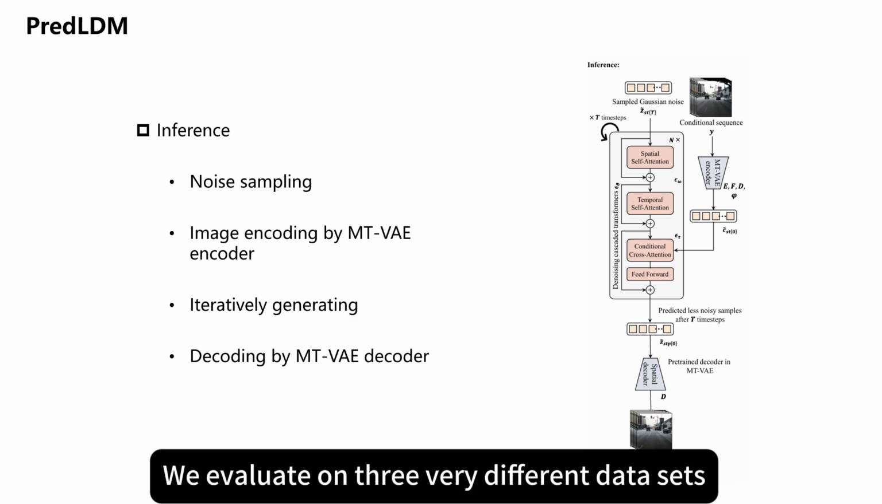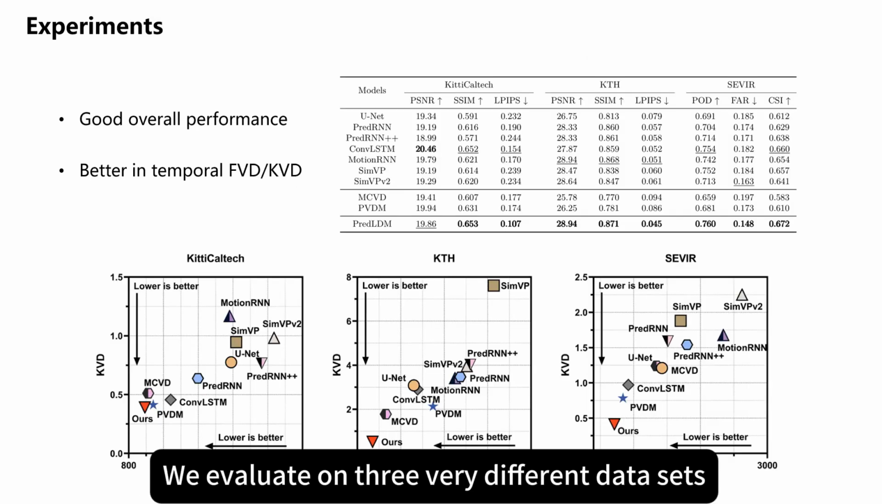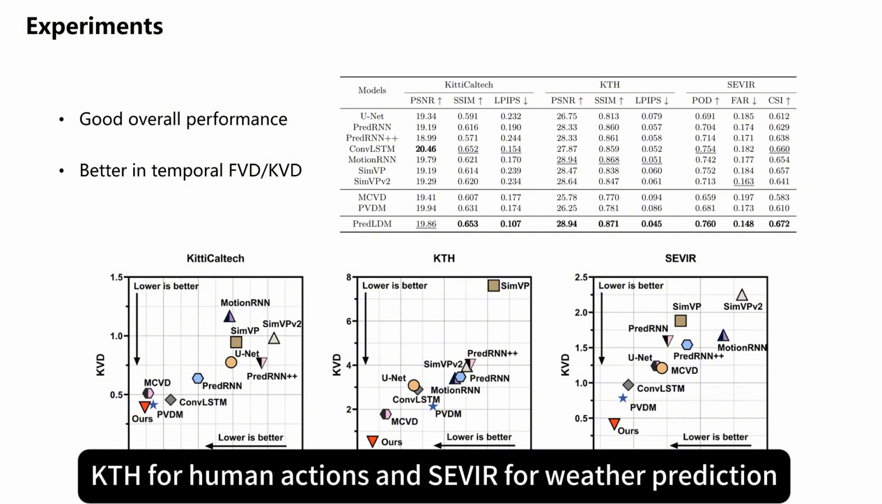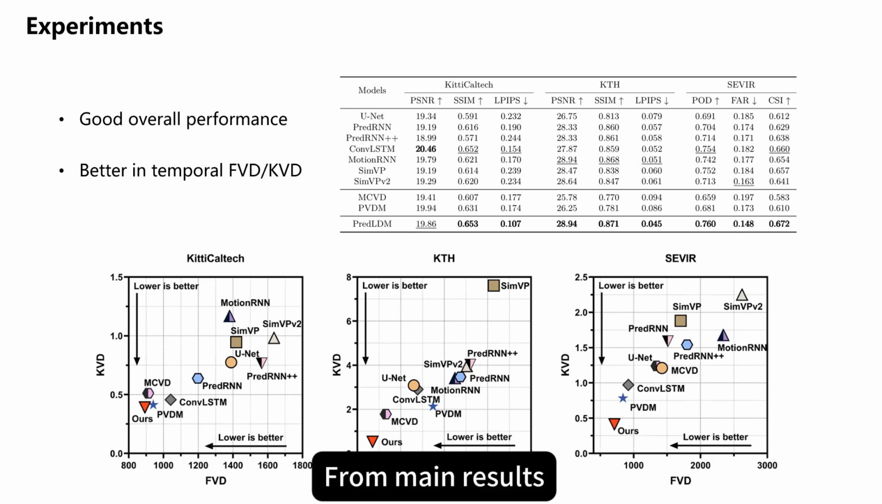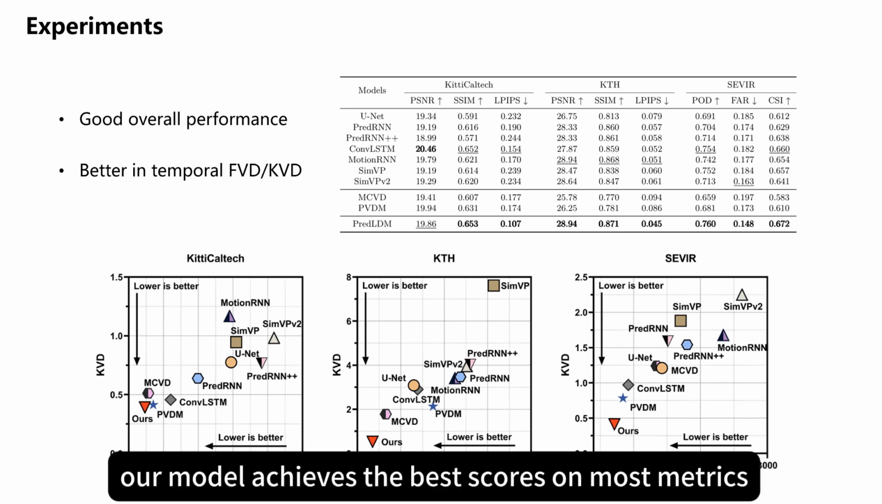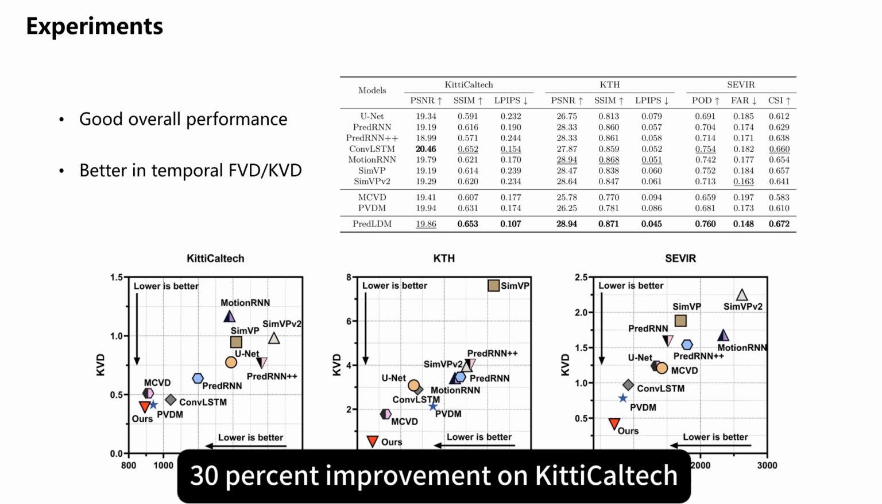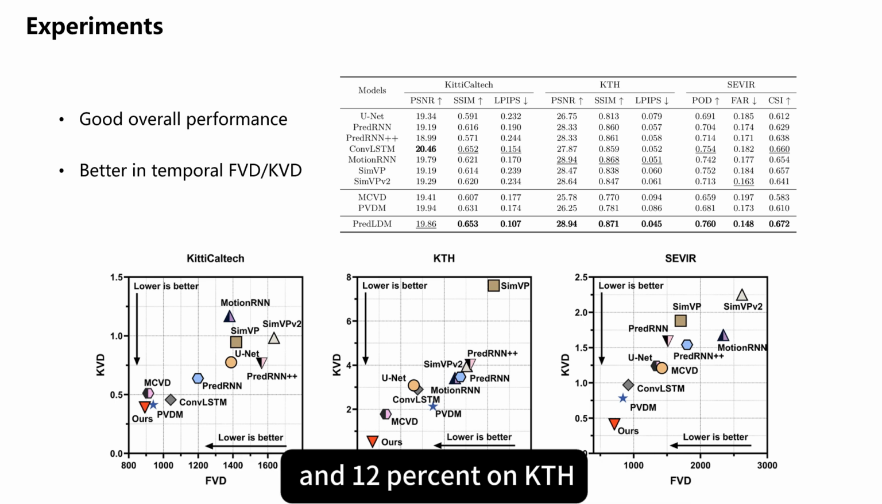We evaluate on three very different datasets: KITTI-Caltech for driving scenes, KTH for human actions, and SEVIR for weather prediction. From main results, our model achieves the best scores on most metrics, particularly in LPIPS, with a 30% improvement on KITTI-Caltech and 12% on KTH.